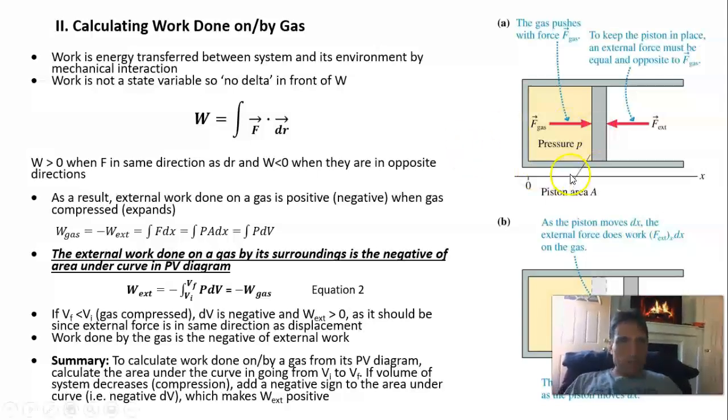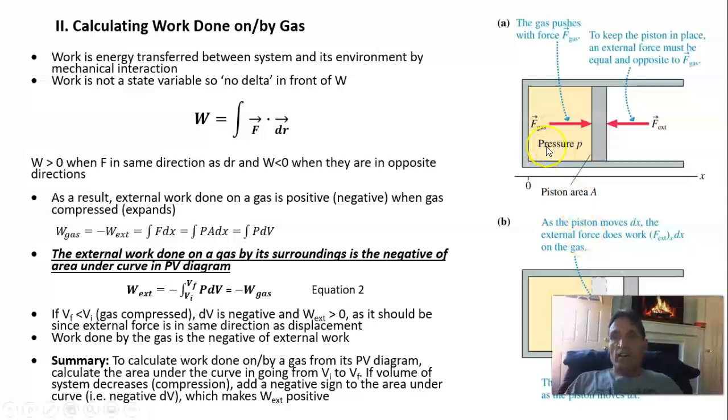So suppose the gas expands, so let's look at this bottom picture, the gas is expanding. Is the external work done on the gas positive or negative? Well, the gas is expanding, and so dx points to the right. The external force trying to confine the gas is pushing to the left. These are anti-parallel, and so when a gas expands, the external work done on the gas is negative.